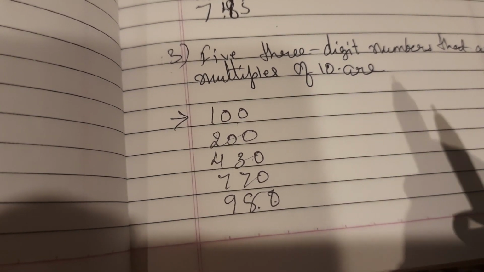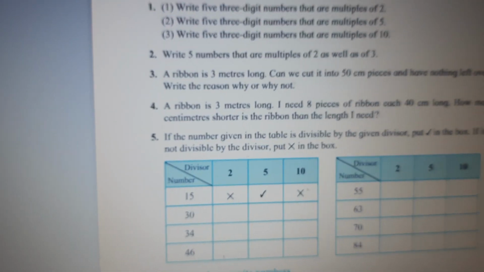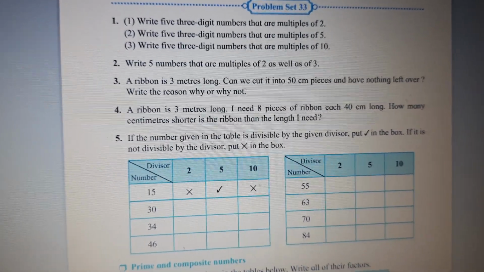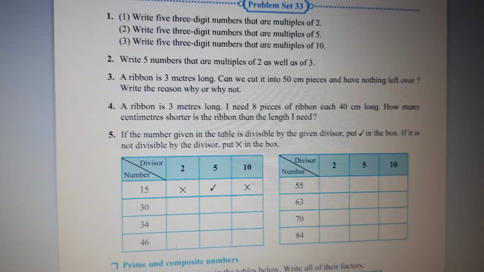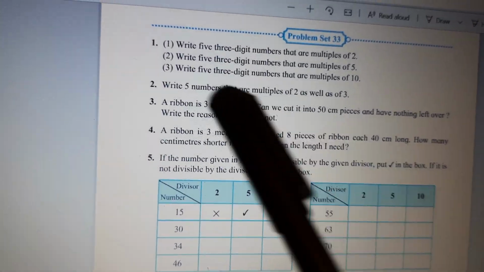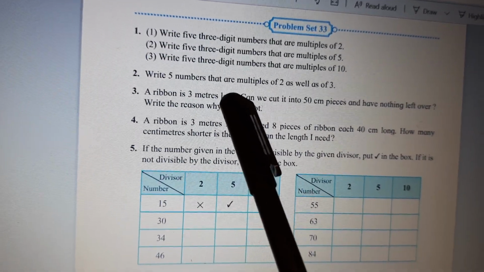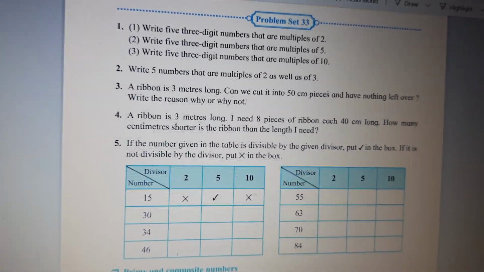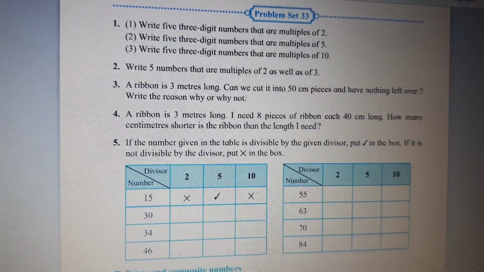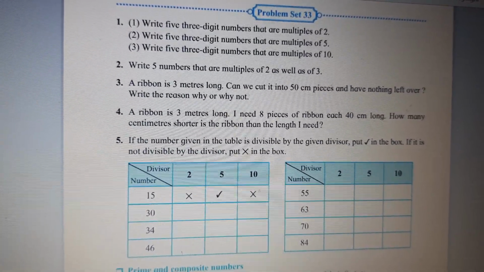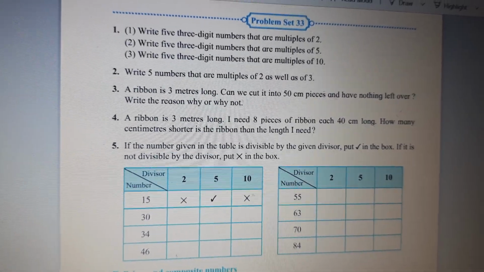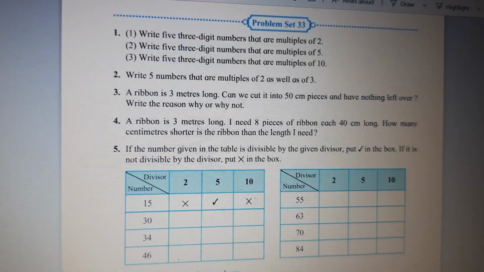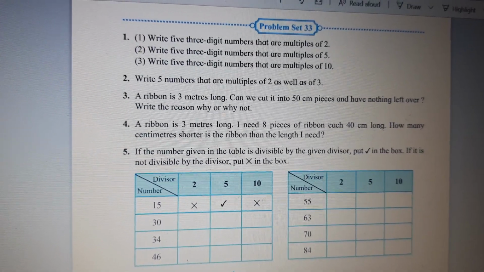Hope you have understood these 3 questions. I keep showing you the textbook because you must be having a textbook, but at times you must be sitting and watching the video without your textbook. Okay, so see the second main question. Write 5 numbers that are multiples of 2 as well as of 3. That means we need 5 numbers which are divisible by 2 as well as 3. So multiples of 2 as well as 3 means those numbers should be divisible by 2 as well as 3, children.